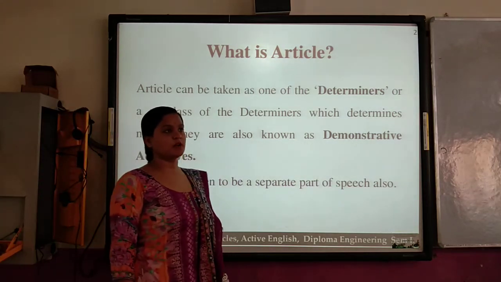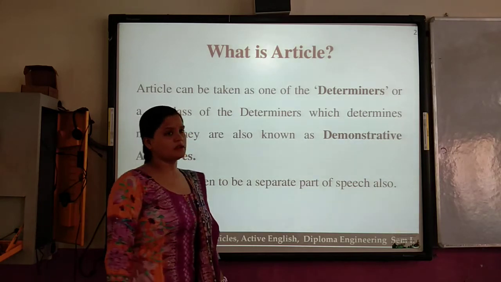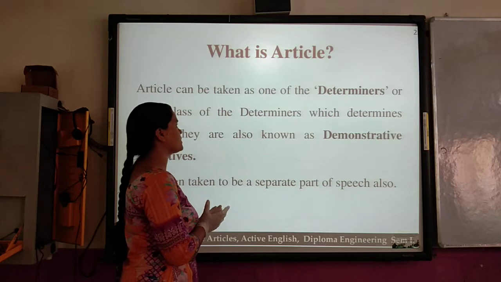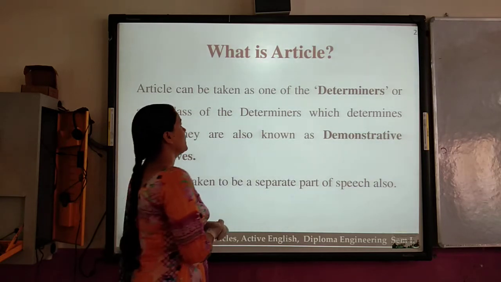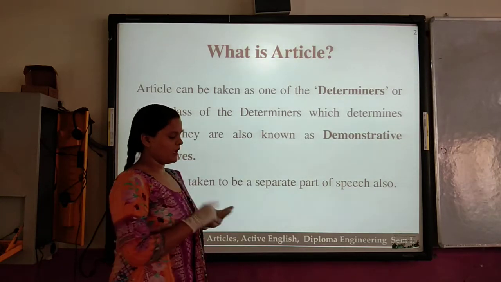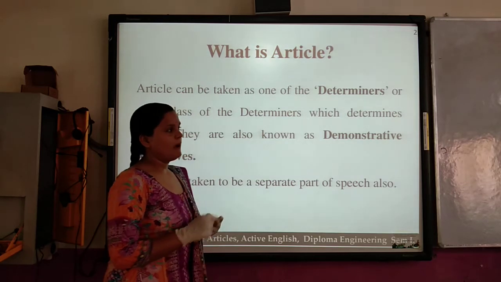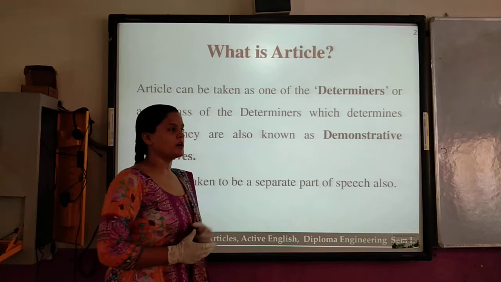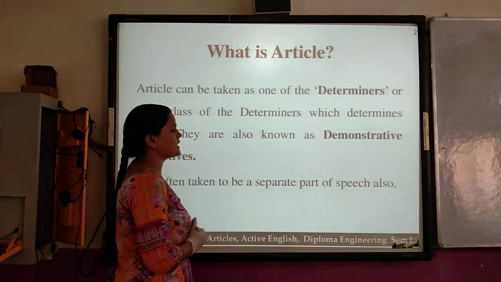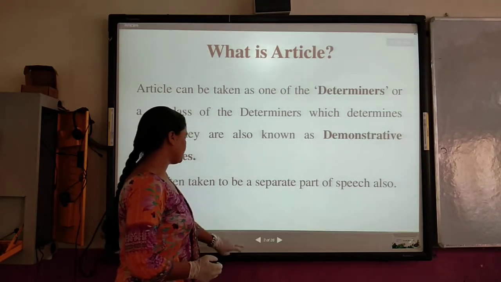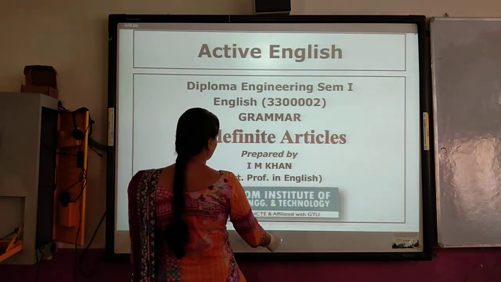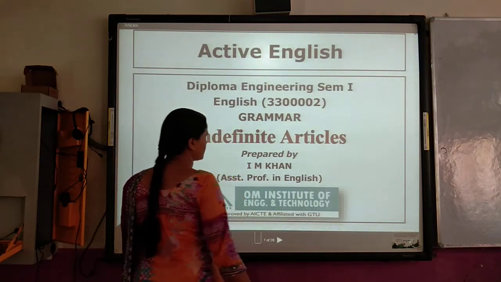Study the next chapter of grammar, that is article. You know what articles are? You must be aware of articles. Articles are three: a, an, and the. But we categorize them in two parts: first the definite article and second the indefinite articles. So we are going to study about indefinite articles first.